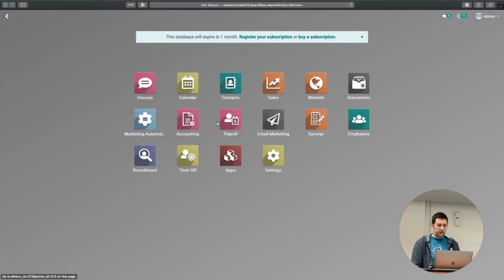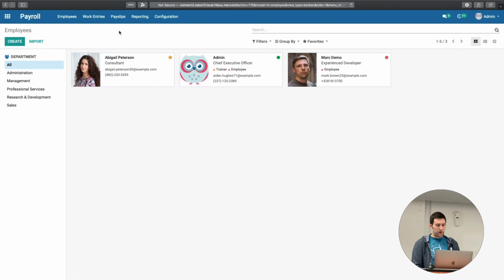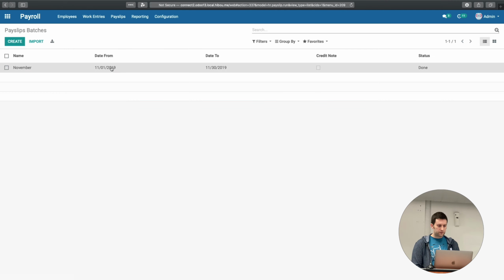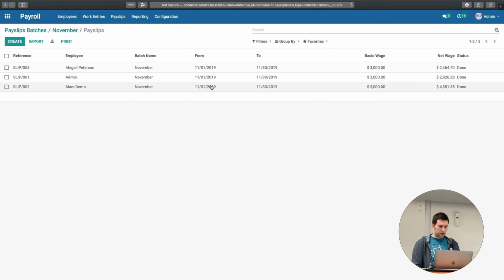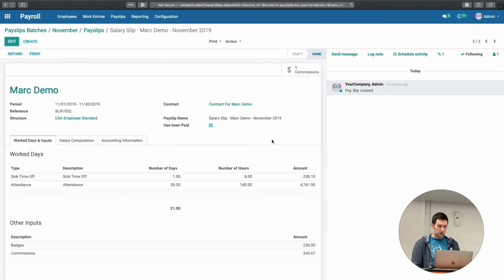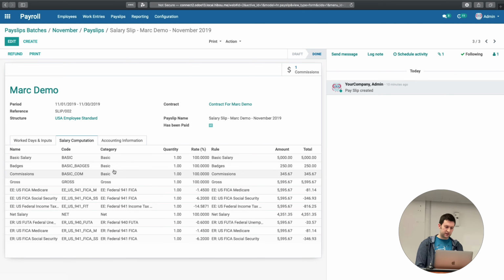And in fact, if we go over to our payslip batch that we already generated, let me take a look here at, say, Mark. Mark should have had more commissions, but that's okay. So he has some commissions and he has some badges, and ultimately those are part of the integration that we're offering. And if we come over to the payslip calculation, those are all basic wage and part of the overall US localization for payroll now.